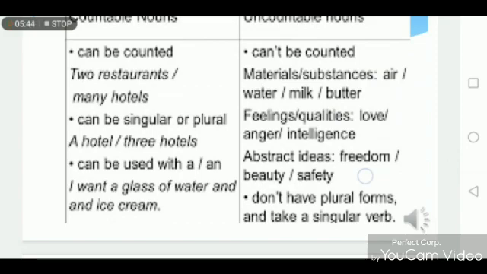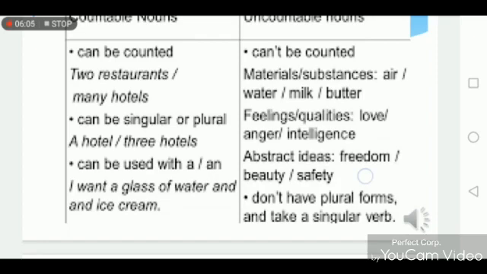Like we have discussed earlier that countable noun has 2 forms, that is singular and plural, but uncountable noun only has the singular. Feelings, qualities like love, anger, intelligence, these are all uncountable noun.